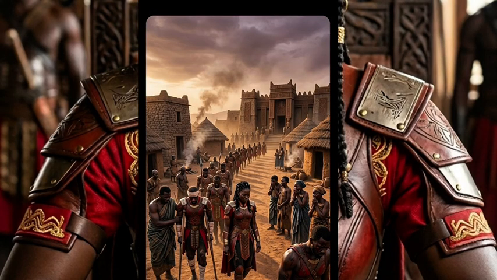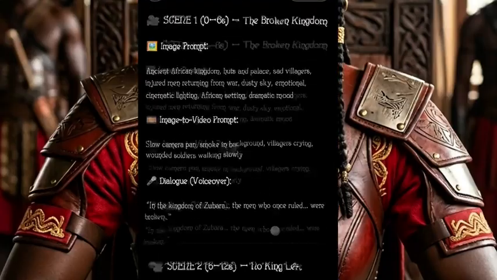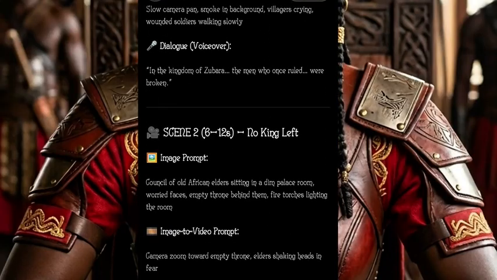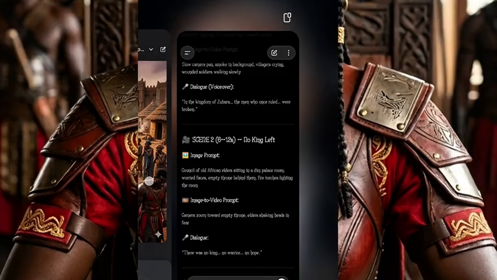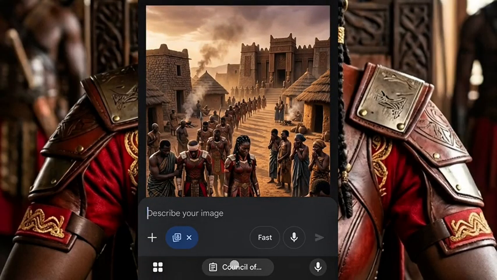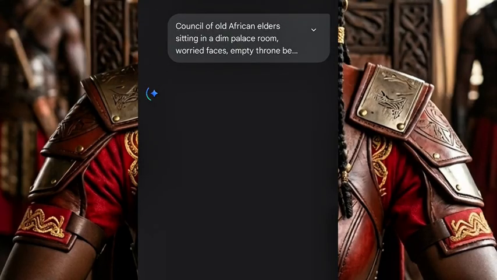Now when you click on save, you go back again, and you copy your next image prompt. That is your second one, scene 2. You copy it, then you go back again, and you click on generate, and it will generate your next image. And this is how you are going to generate all the images one by one.